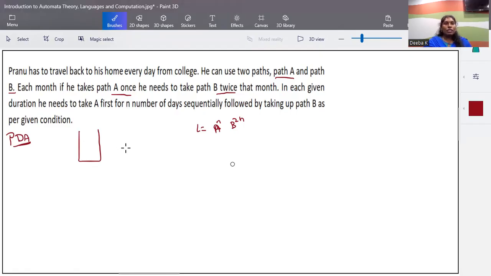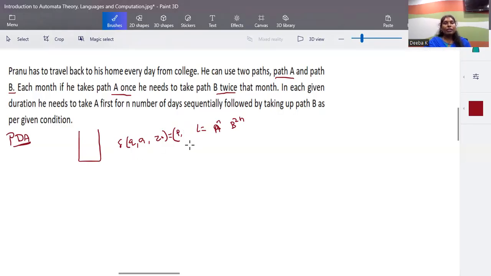In each step of transition, it takes one input symbol and one element from the stack is popped out. Based on that combination, the transition is defined by the current state, current input symbol, and current stack symbol. It makes a transition to a new state by pushing some element into the stack. This is how a transition looks for a push-down automata. Okay, so now we are going to take the scenario.